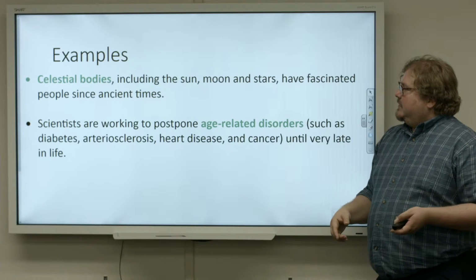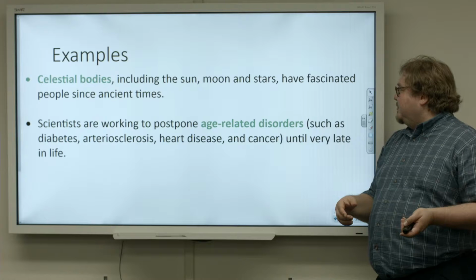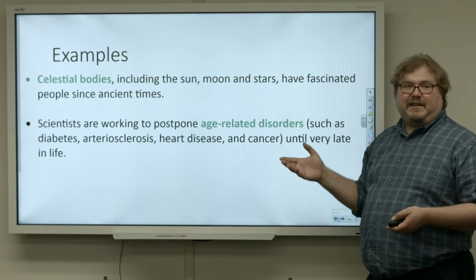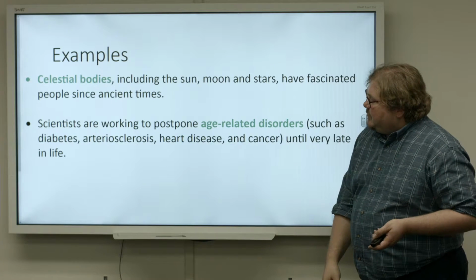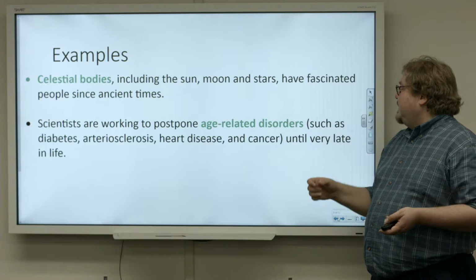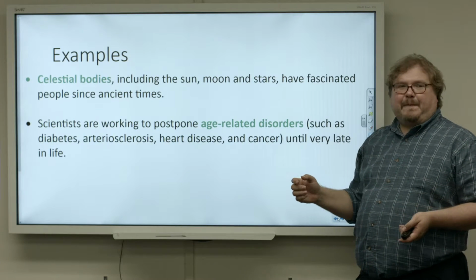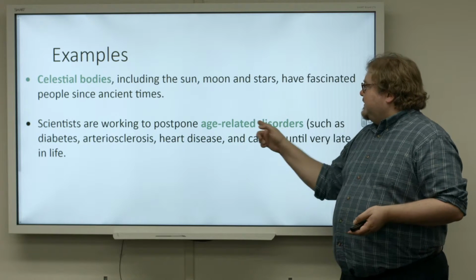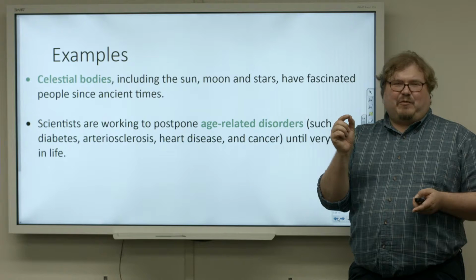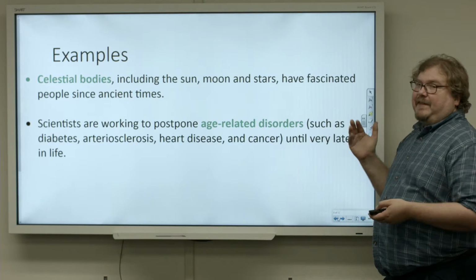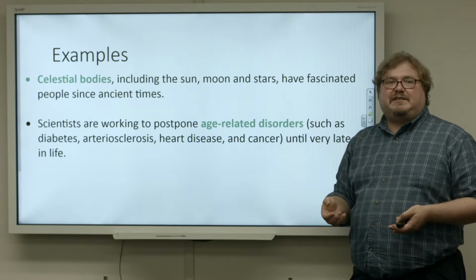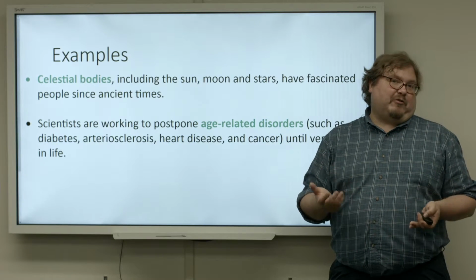Scientists are working to postpone age-related disorders, and we've got some parentheses there that give us some examples, such as diabetes, arteriosclerosis, heart disease, and cancer, until very late in life. So when I first look at this, age-related disorders, I have a little bit of an idea what that is, but with the examples, I have a better idea. Oh, so we're talking about some diseases and some problems that people get when they are old.